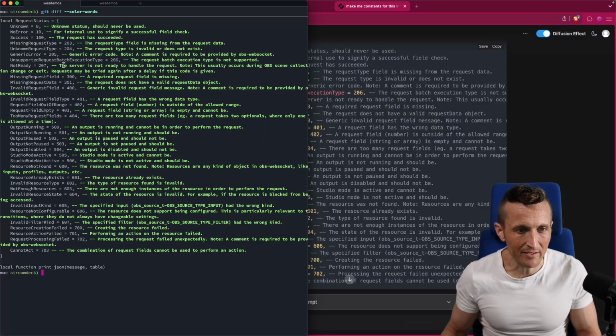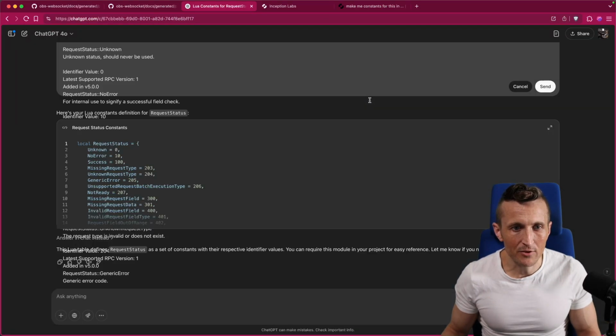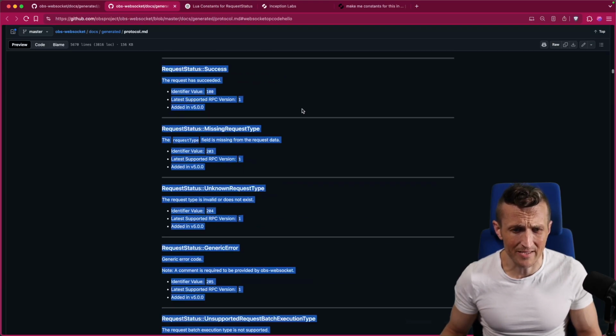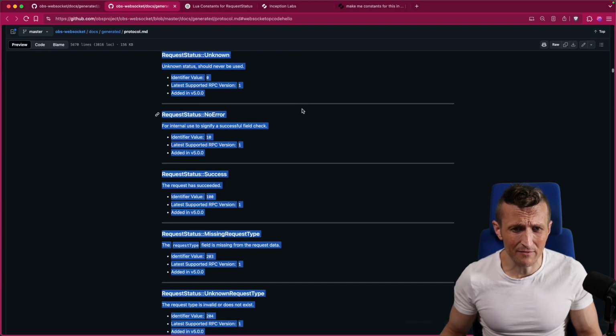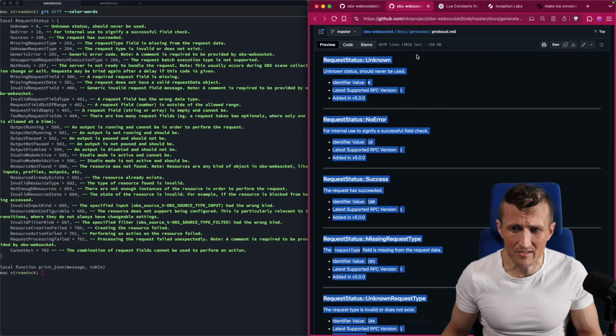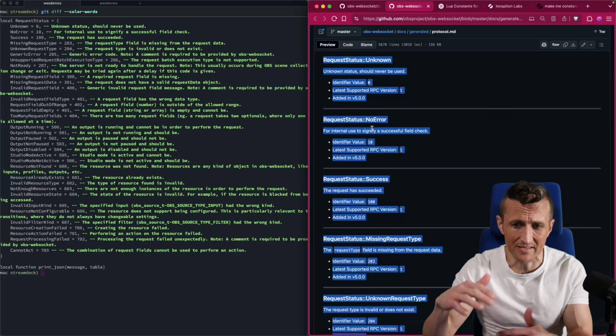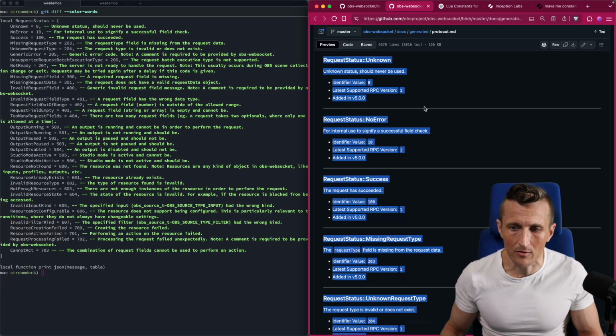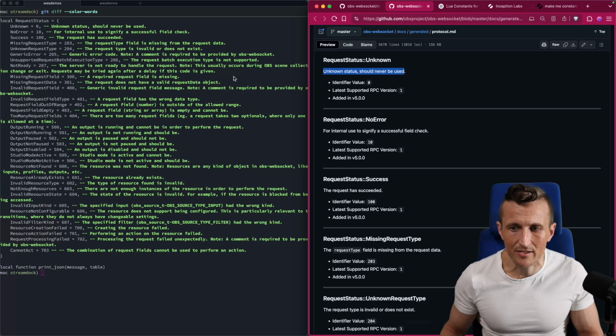So if I split the screen to validate that, come back over to the HTML, come up to the top. This is a huge chunk of HTML, just grabbing the text here. By the way, this is actually really confusing to just throw at the model, because when you select this text and dump it in a list, it all just blends together. It's hard to see where the delineation is, because when you copy it, you don't have these little horizontal dividers here. But anyways, all right, so just to validate a few here, unknown status should never be used.